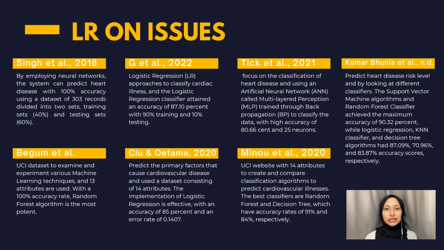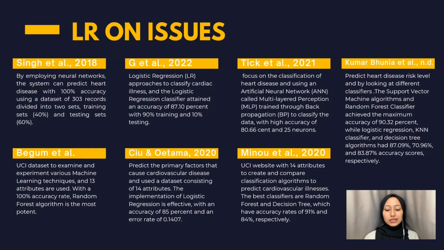For instance, a study conducted in 2018 used neural networks to predict heart disease, and it gave them 100% accuracy. Next, a study conducted in 2022 employed logistic regression to classify cardiac illness and obtained an accuracy of 87%. Not only that, a study conducted in 2021 focused on the classification of heart disease that includes or excludes heart attacks by using the neural network called the multi-layer perceptron (MLP) through backpropagation. They obtained 80% accuracy.